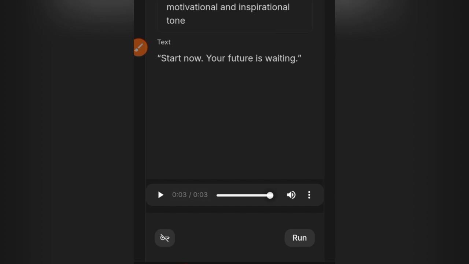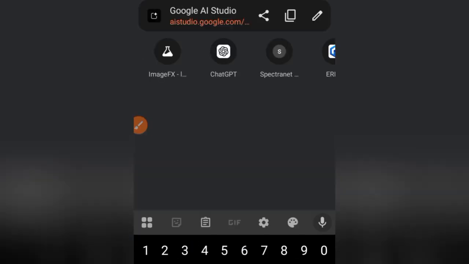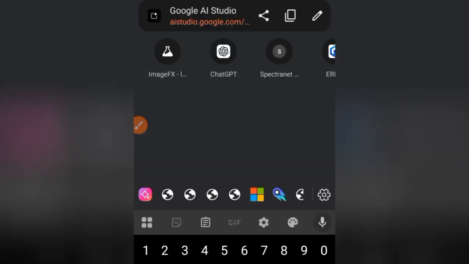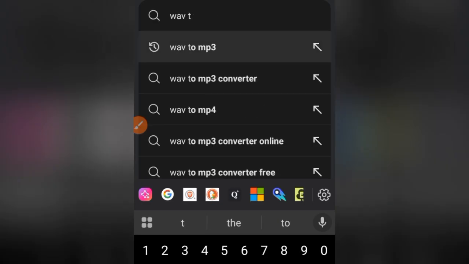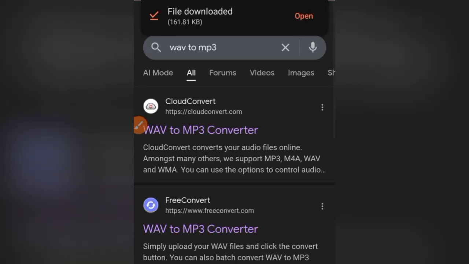So I've downloaded it. Now let me head over to another website. Let me search wave to mp3. So the tool I'm going to use is FreeConvert, which is this one here.